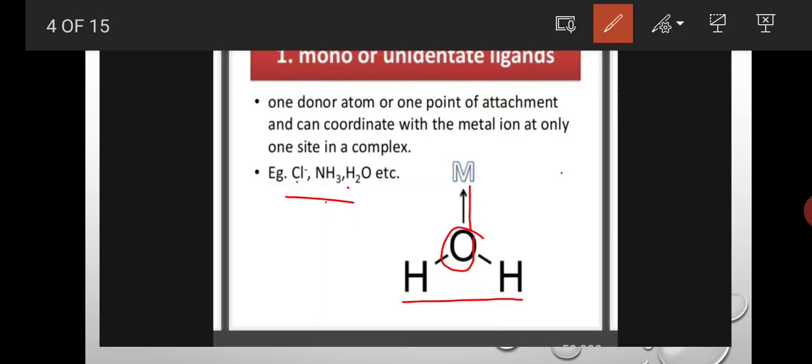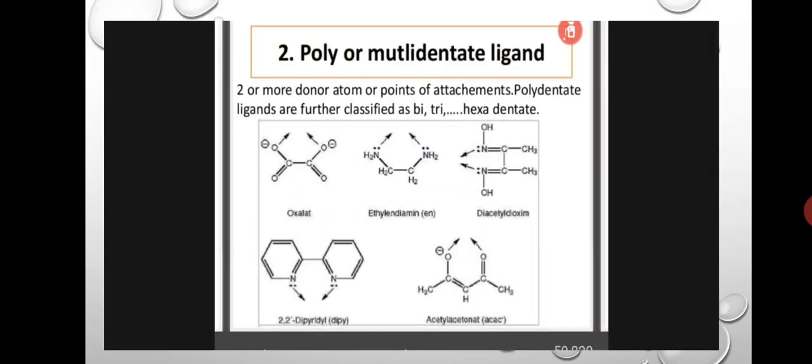Mono or unidentate ligands means this type of ligand can donate only one pair of electrons and form one bond with the metal atom. Okay, poly or multidentate ligands means these types of ligands are having two or more donor atoms or points of attachment.